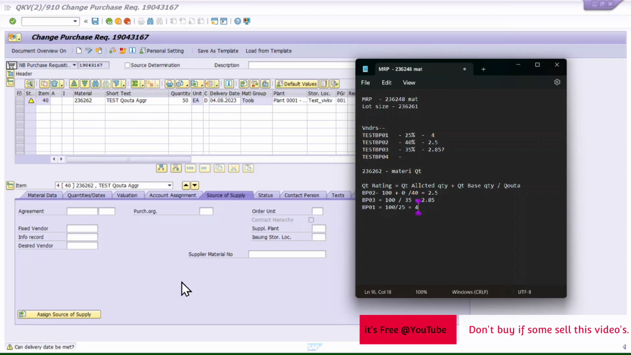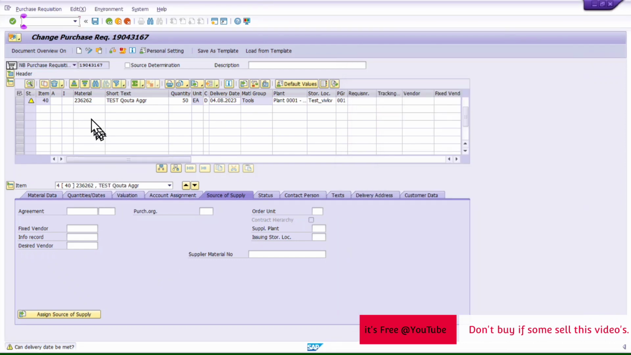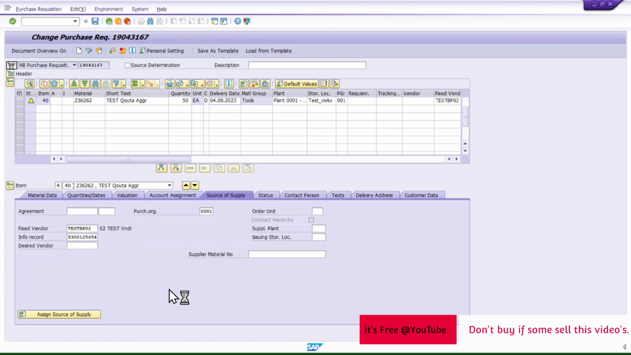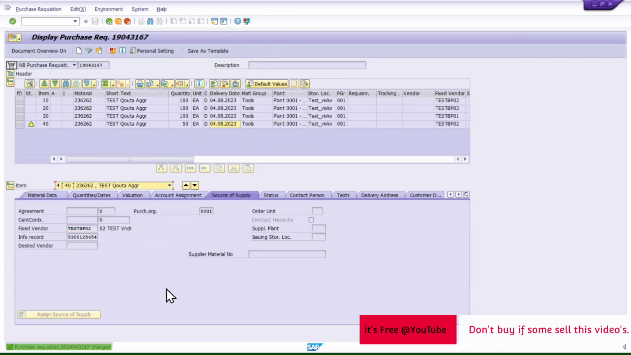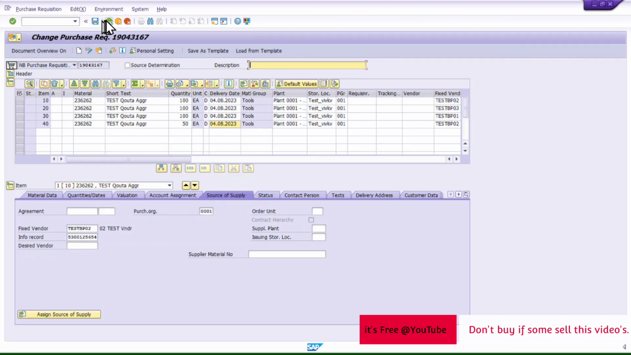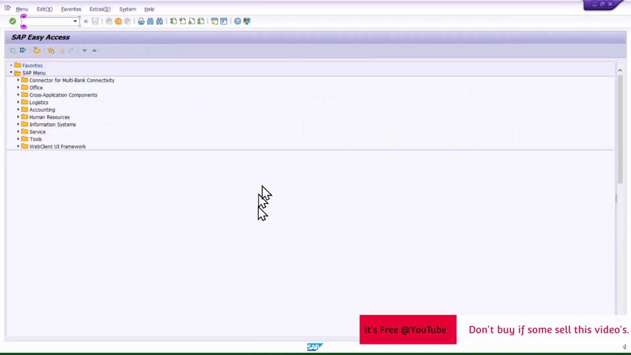So let's see how it will work. Now the system should select BP02, that is this vendor. Let's check. I have added it, let's assign the source of supply. See, it selected the right vendor. So it will keep selecting vendors automatically. Let's say I delete all these PRs. No, I will show that in another example for MRP. Forget about this. I will jump into the slides again.